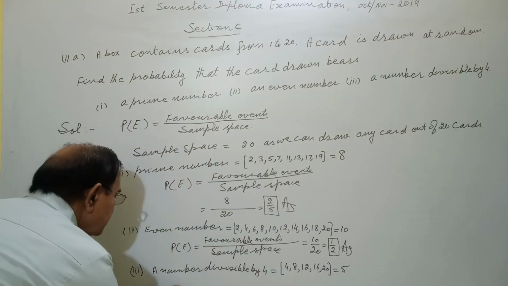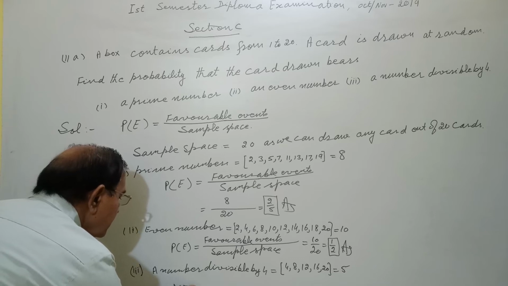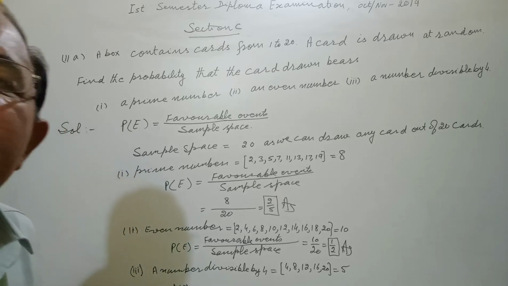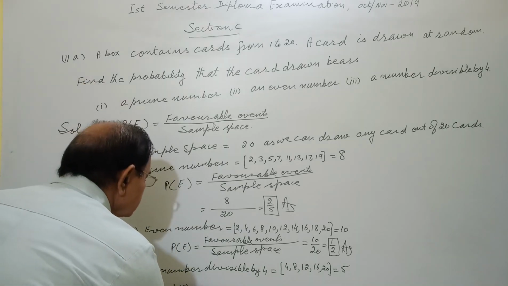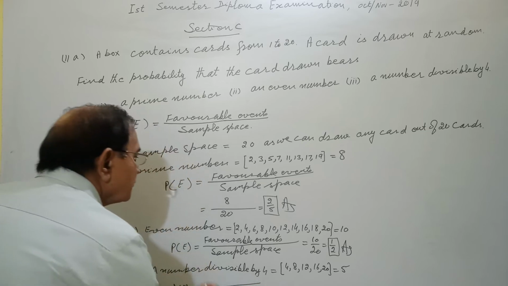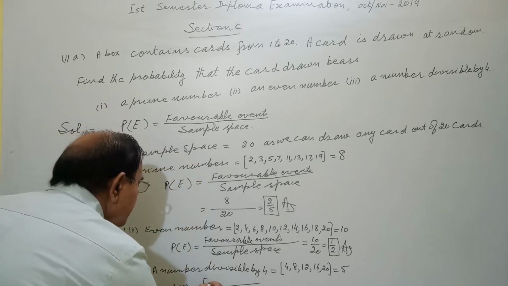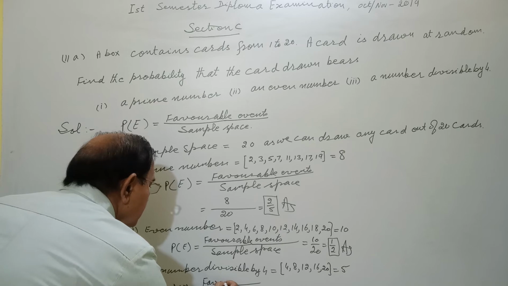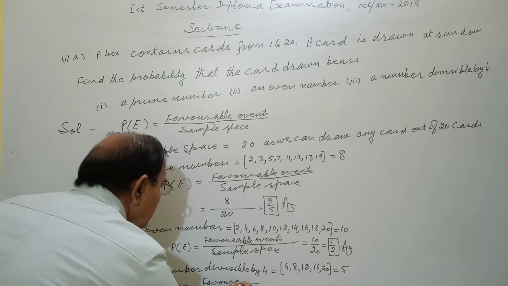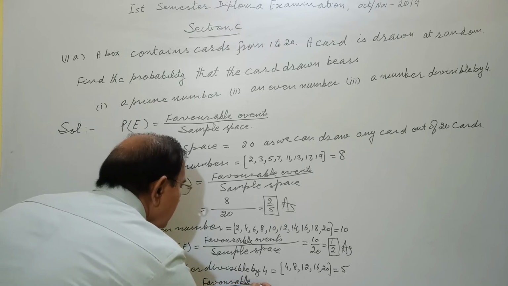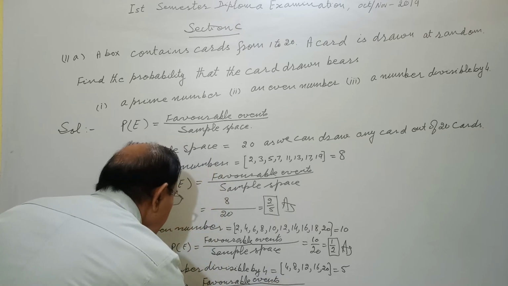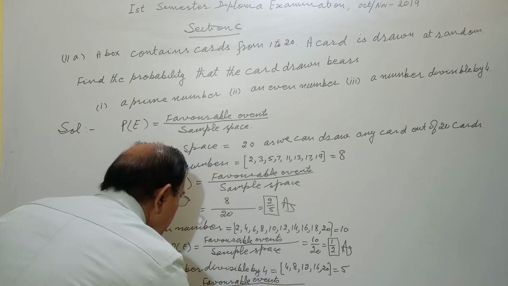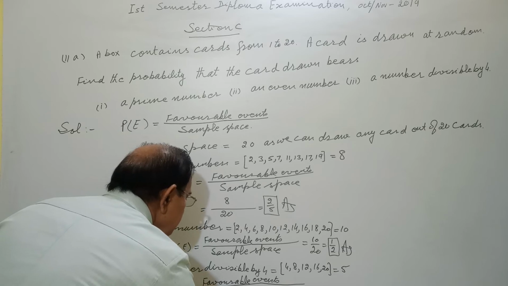Probability of this event will come out to be favorable events over sample space.